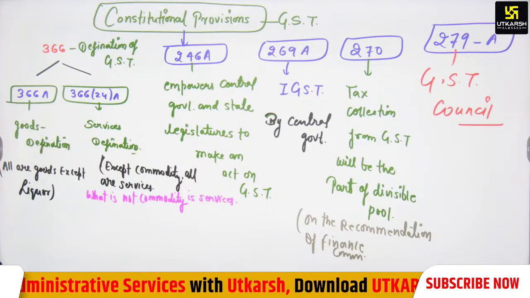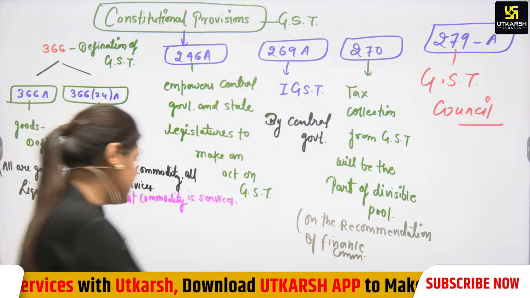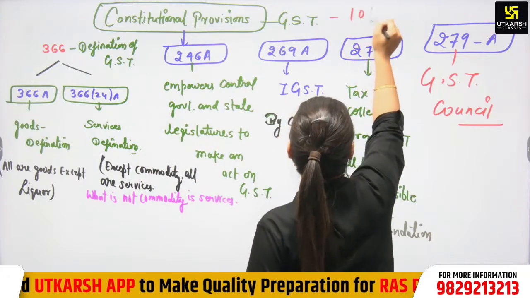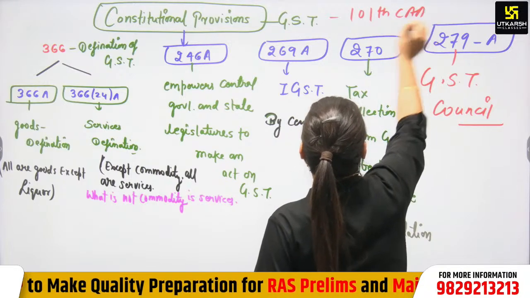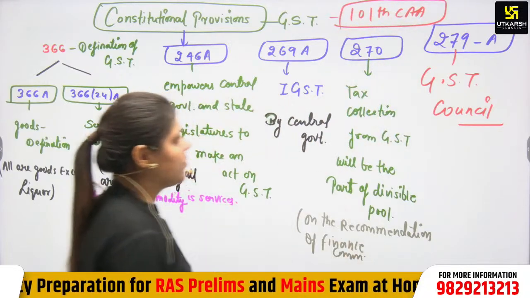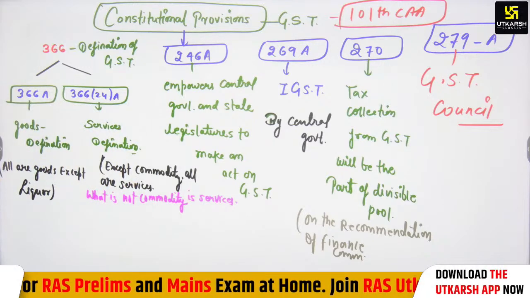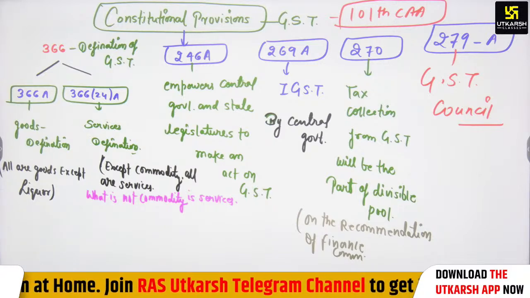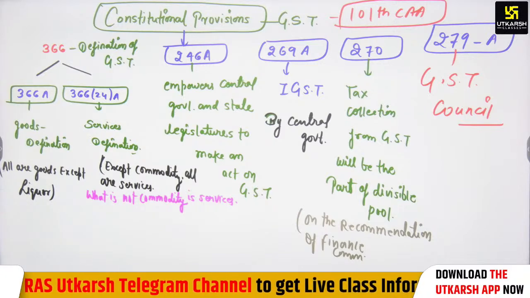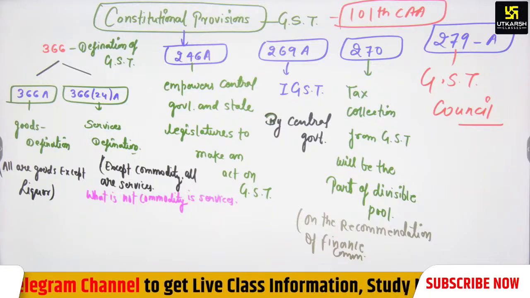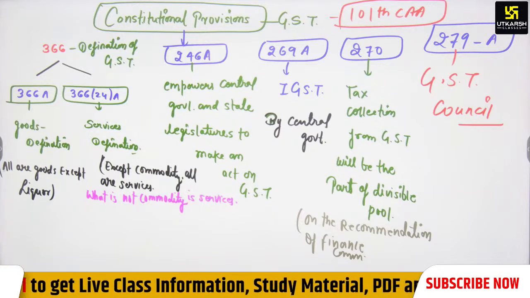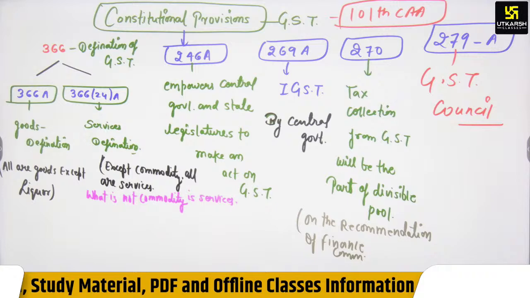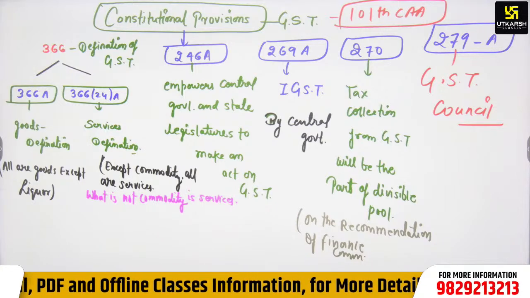So there is a constitutional amendment, a constitutional provision, for GST. Under which act was it? The act is the 101st Constitutional Amendment Act, and that was the 122nd Constitutional Amendment Bill. Is that clear to all of you? Please, if you have any doubt, you can ask any questions. So there are Articles 366(12), 366(26A), 246A, 269A, 270 and 279A. So these are the constitutional provisions for GST. Is that clear to all of you?